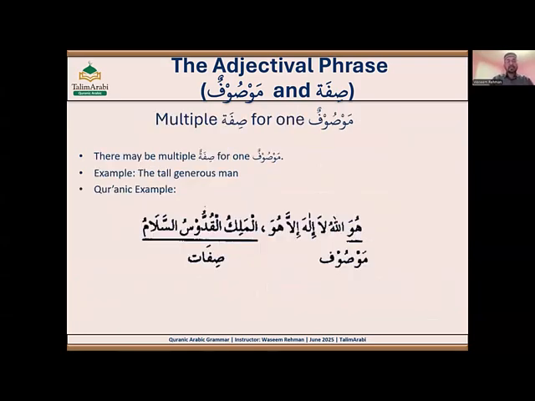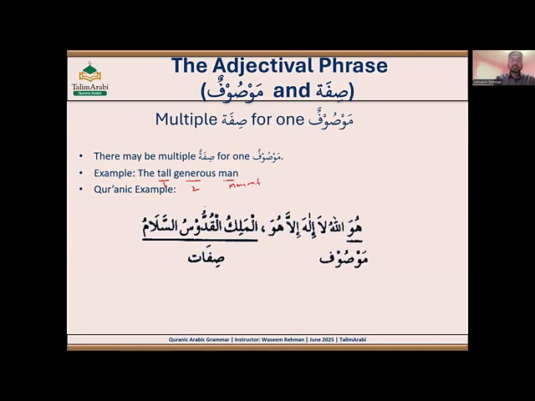Now, multiple sifas for one mawṣūf. It's also possible, same as in English, like the tall, generous man. The man is being described by two properties or two adjectives, tall and generous, right? So the same thing is possible in Arabic as well. This is the mawṣūf, and there are two properties or two adjectives for this mawṣūf. The man is tall, and the man is also generous.